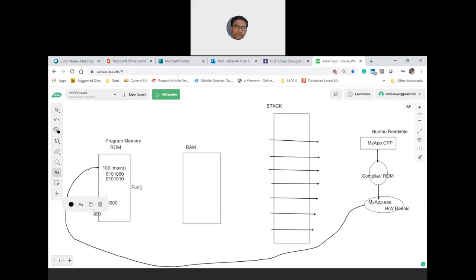I'm assuming the addresses go downward. Please follow carefully. Let us assume the address before this function call is, let us say, 176. Here you have some instruction, and then you are invoking a function.